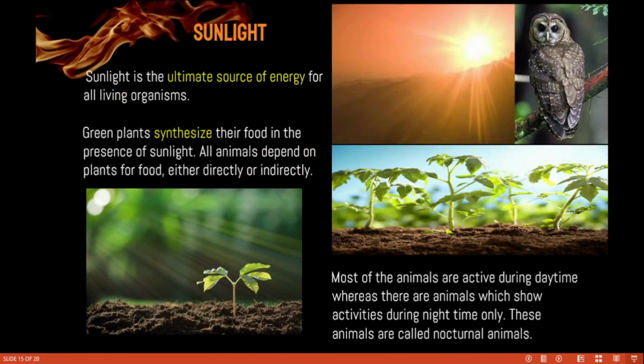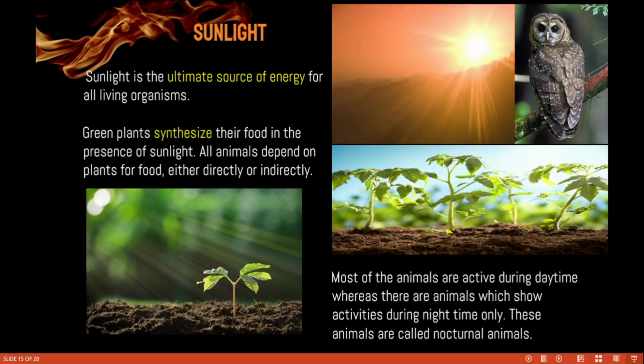First one, sunlight. You all know clearly sunlight is a very important one for all organisms. It is the ultimate source of energy. Just imagine, without sunlight, how can we live? So all organisms depend on sunlight, especially plants. Plants depend on sunlight for preparing food. Then we all depend on plants for getting food.